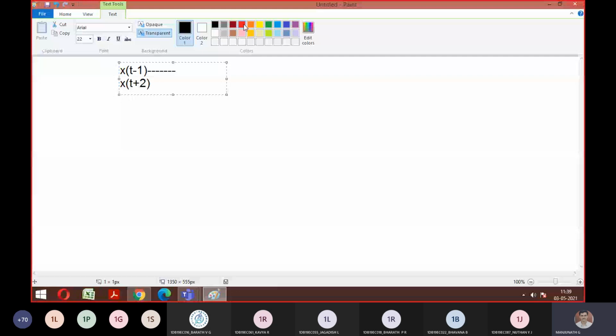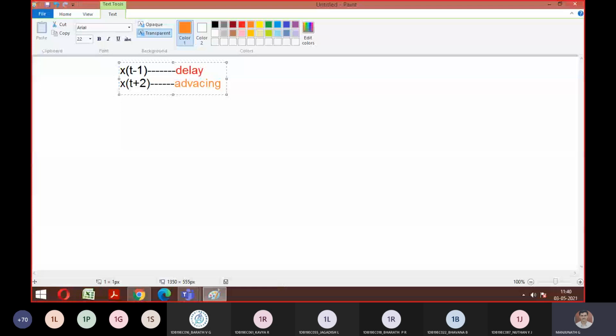Is it advancing or delay? Delay, sir. Good. So you need to have an idea about the logic of this: that logic is called delay. Similarly, if it is x of t plus 2, it is called advancing. So this much you remember, no?